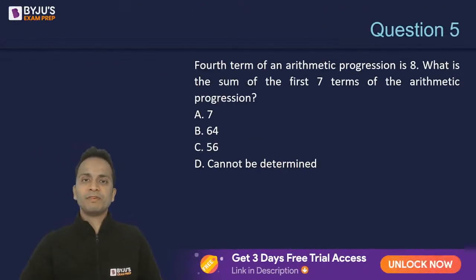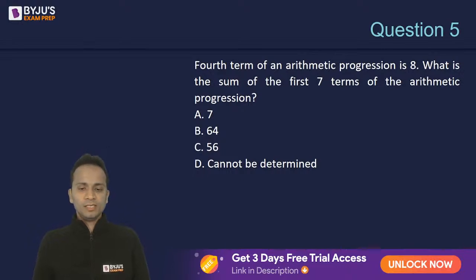Let's look at question number 5. Question number 5, fourth term of an arithmetic progression is given, and you will have to find out the sum of the first 7 terms of this arithmetic progression.